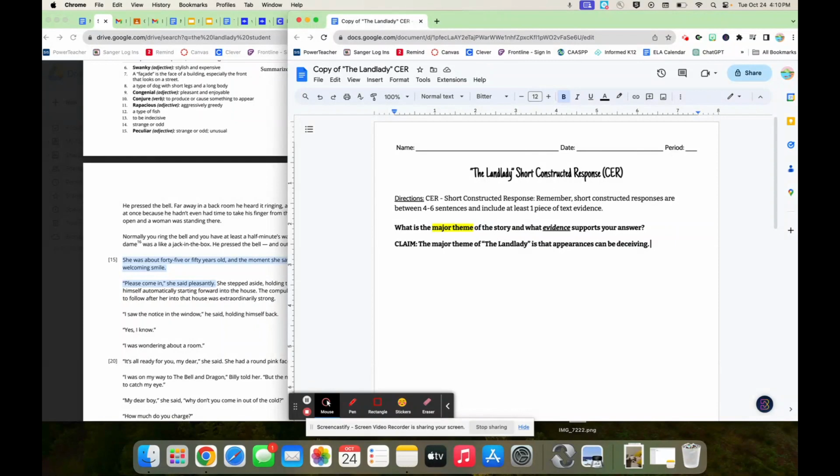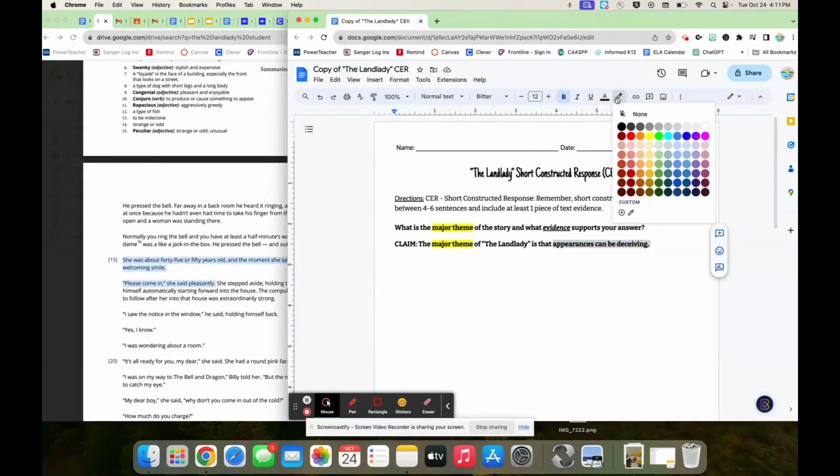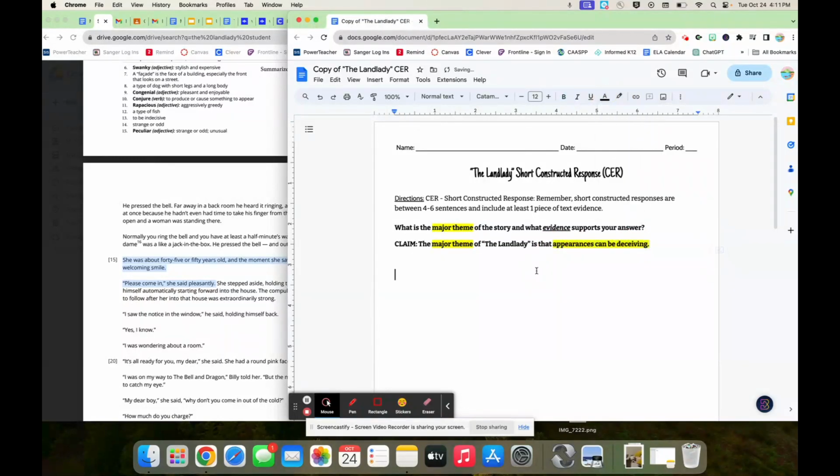I want to make sure you have the structure. You can add to it later. For now, structure is the most important. So we've answered it very clearly and very concisely, and we've included the title. The major theme, we're going to highlight that again just to prove that we answered it. And I'm also going to highlight the theme itself. Everything in your response should be relating to these things, okay? So claim, evidence.